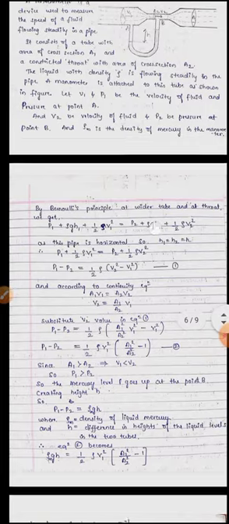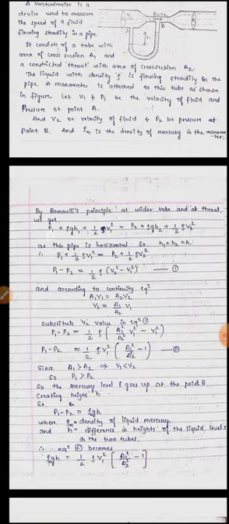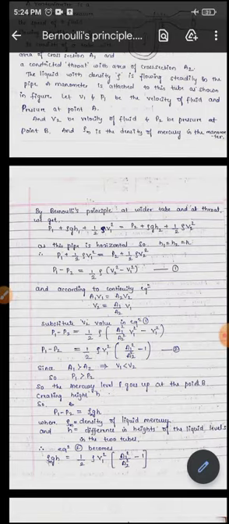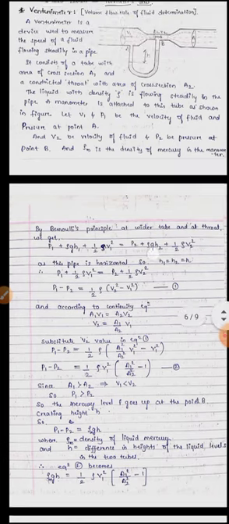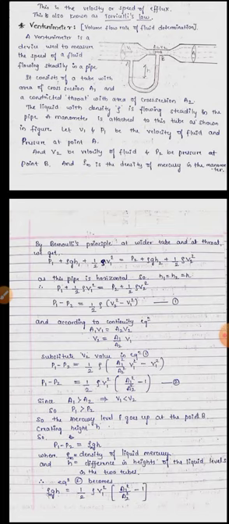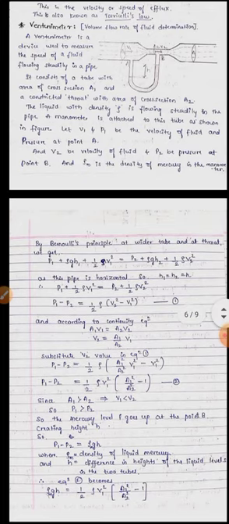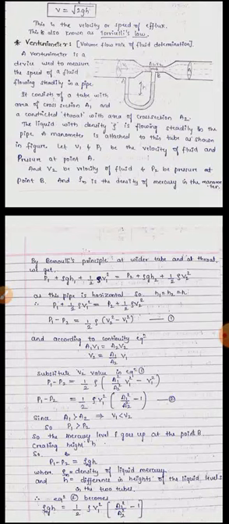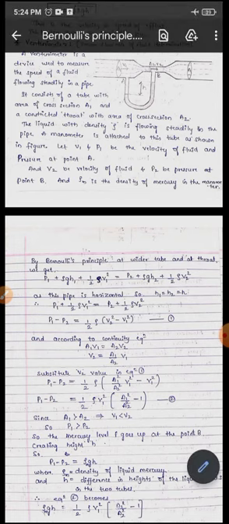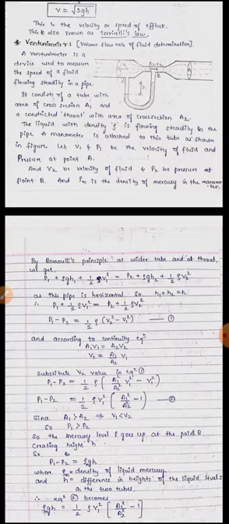So what will we get? P1 plus rho g H1 plus half rho V1 square is equal to P2 plus rho g H2 plus half rho V2 square. In this equation, the venturimeter we are taking is horizontal, so the height of this area is equal to the height of that area.